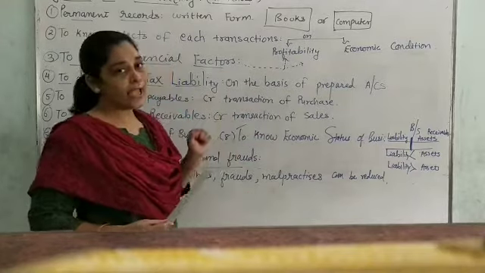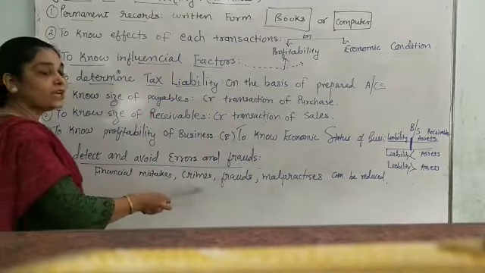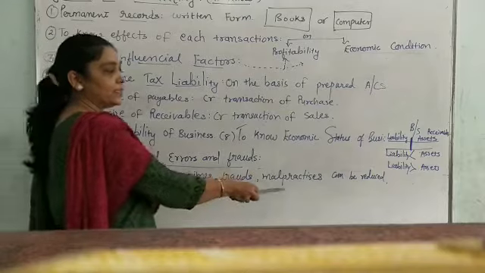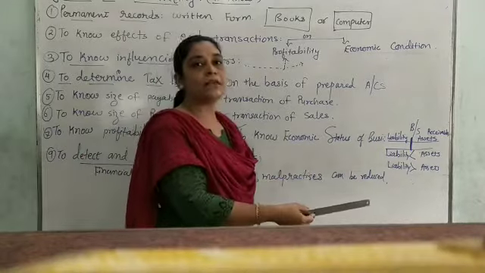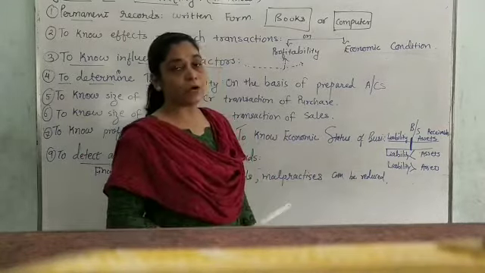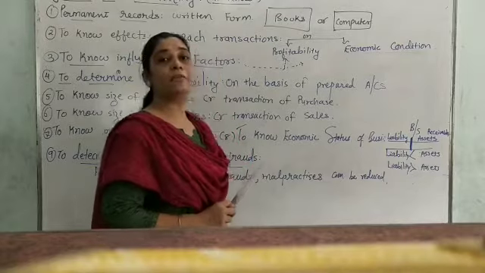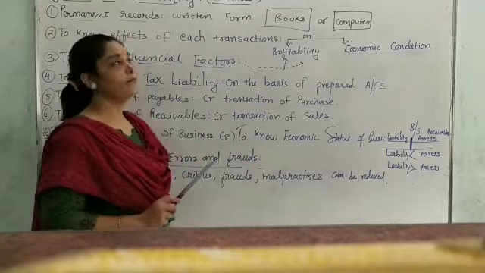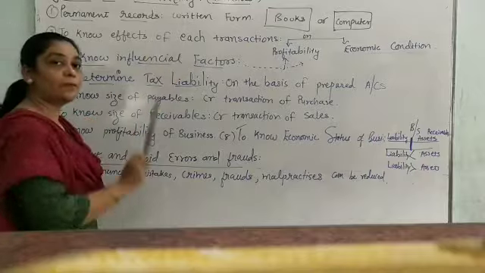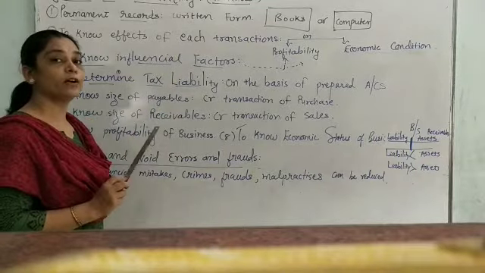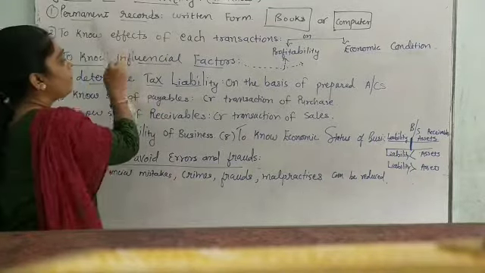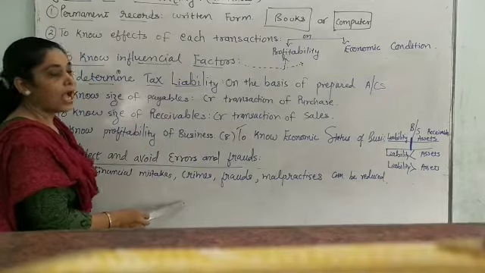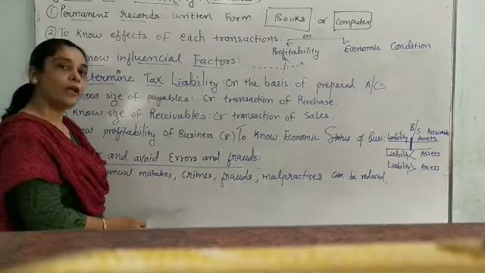So errors, crimes, fraud and malpractices which can happen in the business can be minimized, reduced, and even detected with the help of accounting, and that is possible when we write books of account properly. And if I want to fulfill these objectives, I have to write books of account.